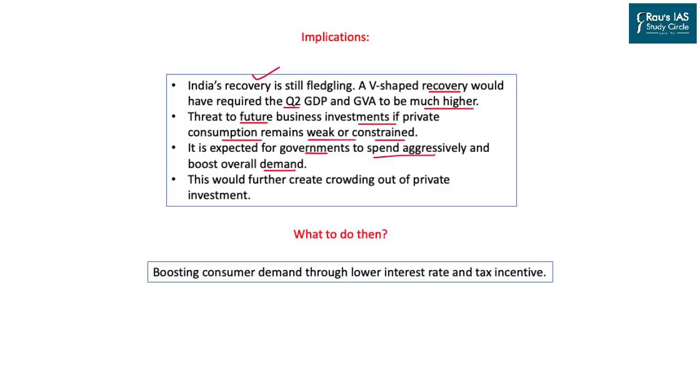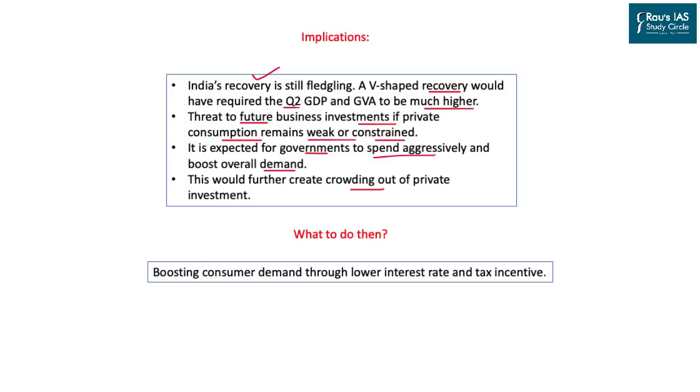If the government starts providing investment at an aggressive level, it will create a crowding out of private investment, because more funding by the government in the economy will raise the rate of interest, as the government is going to borrow from inside the economy, and a higher rate of interest kills private investment as such. That is the reason why India is not as of now going through a V-shaped recovery.